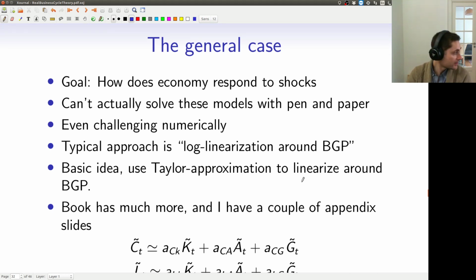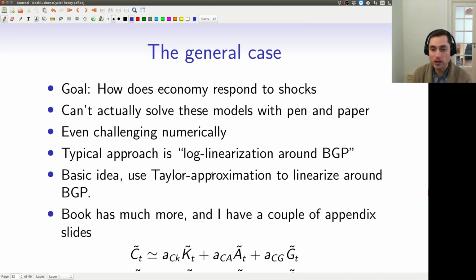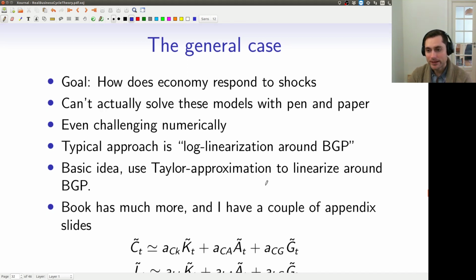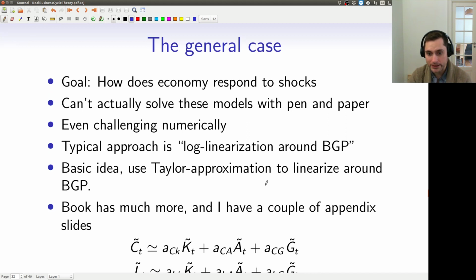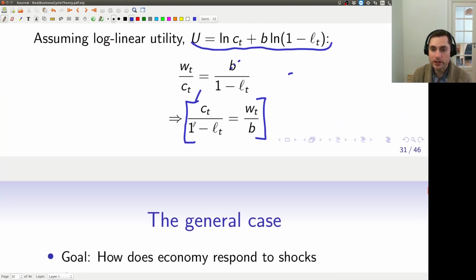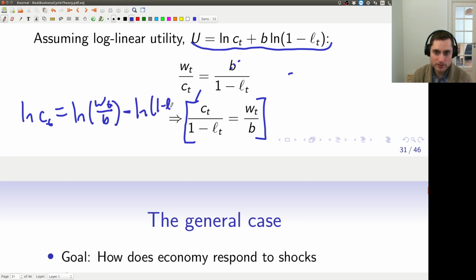So the basic idea in this literature is to use an approach called log linearization around the balanced growth path. And then to sort of just use Taylor approximations to these things that we have already solved. So let me just scroll up again. So just make a log linear approximation of this expression relating consumption to leisure. That's actually not too bad, because you could just say log consumption at t is equal to log wages divided by b, if you like, minus log 1 minus Lt.